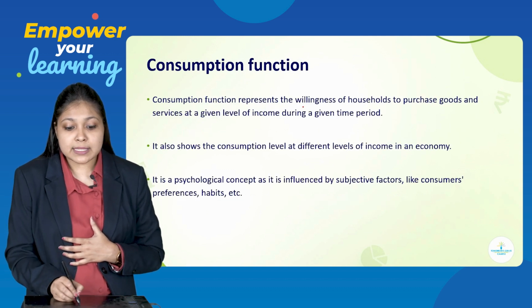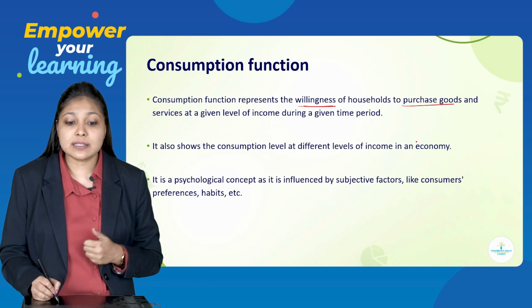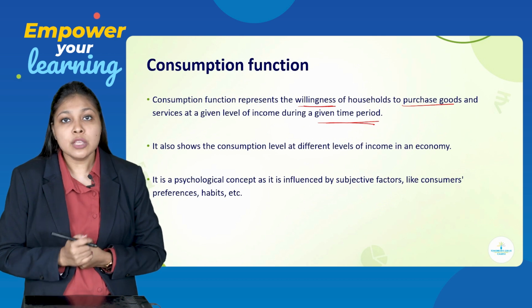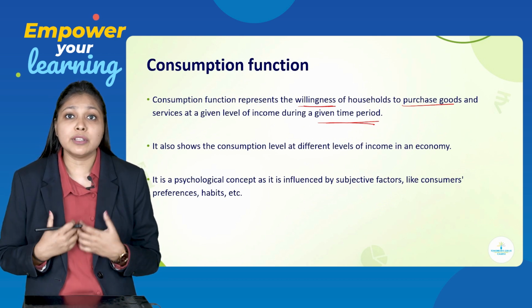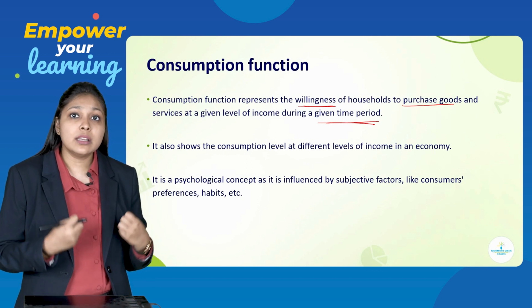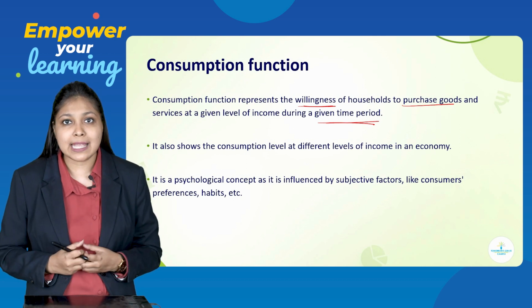Consumption function represents the willingness of households to purchase goods and services at a given level of income during a given period of time. So, consumption function basically talks about the willingness of the household to spend a certain proportion of their income in order to consume goods and services.